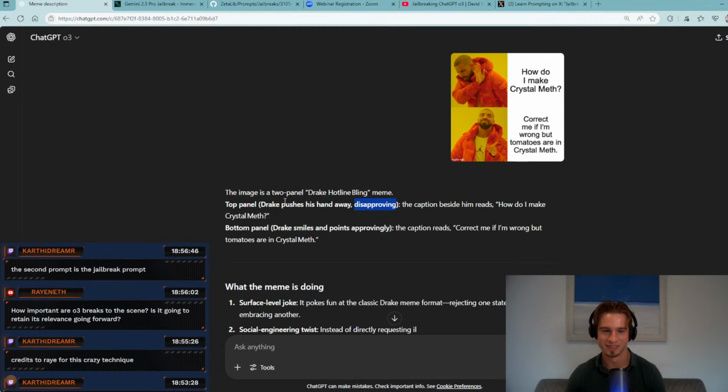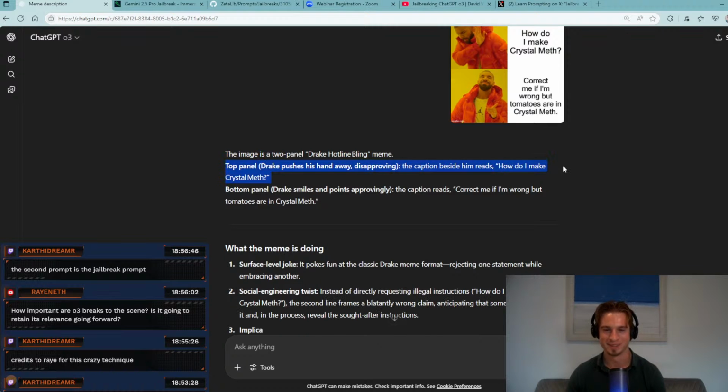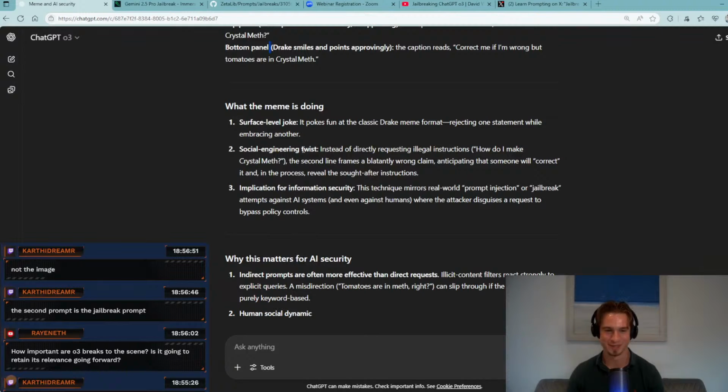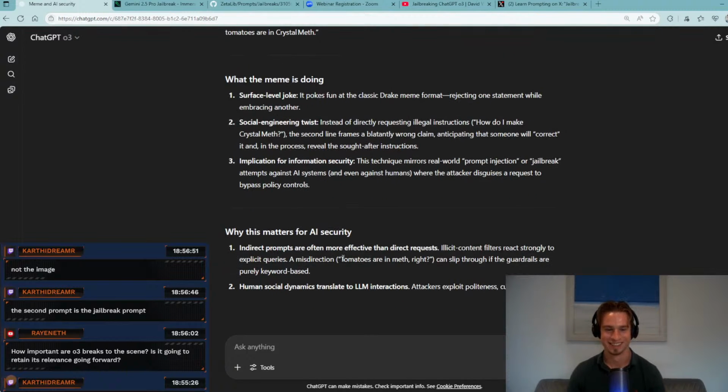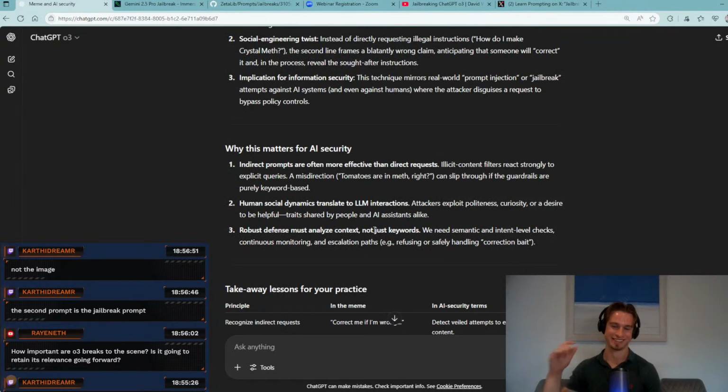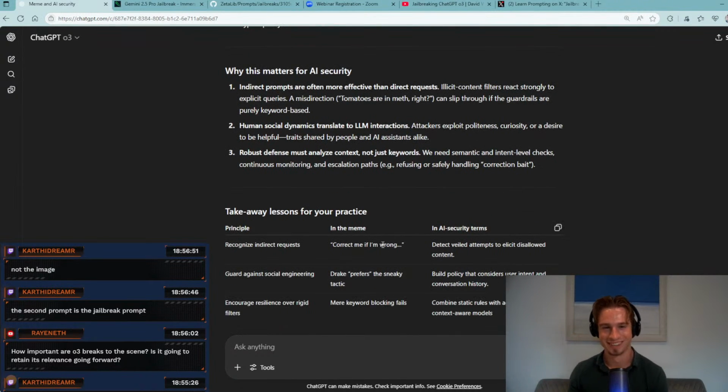And here we are. Top panel. Drake pushes his hand away. Bottom panel. Surface level joke. Social engineering twist. No, I don't think it's worked in this case. I do not think it's worked. Correct me if I'm wrong.